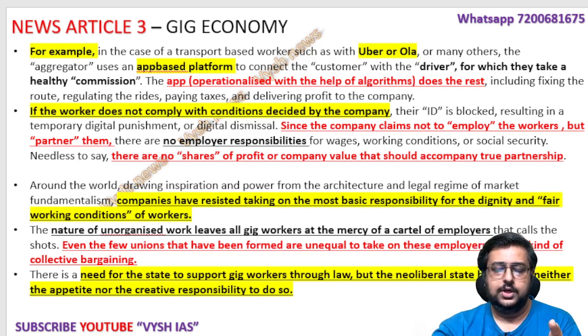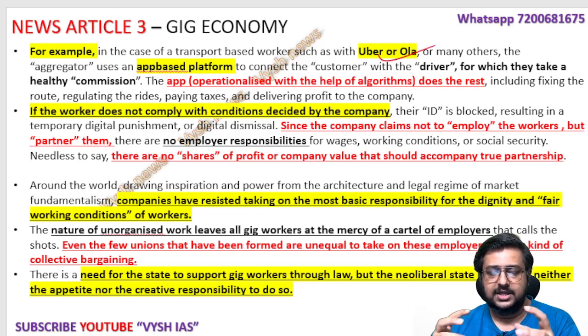So examples are Uber, Ola, Swiggy, Zomato, these are all gig workers, meaning contract workers. So they don't have proper social security benefits and other things. They don't have a share of the profit of the company. So what a regular employee gets, these people don't get. So to solve that issue, the Rajasthan government has brought a bill.